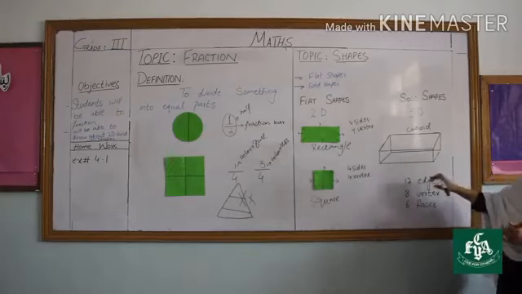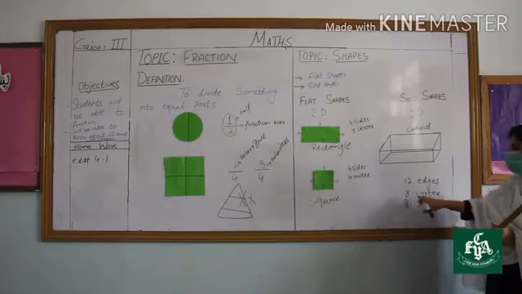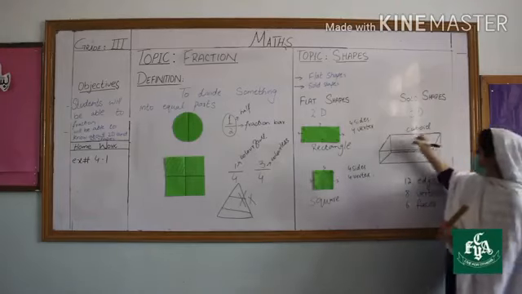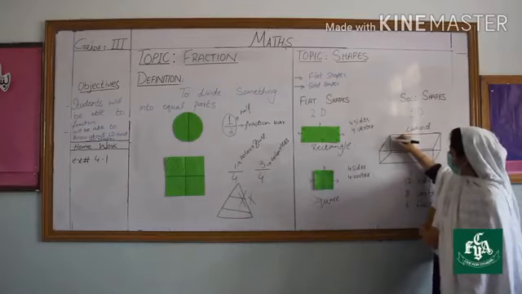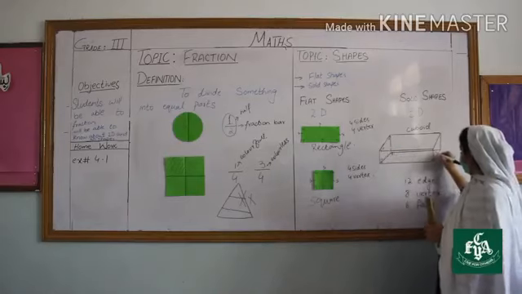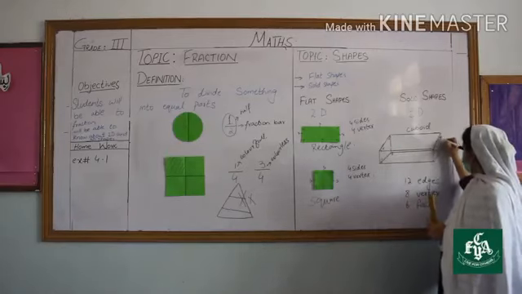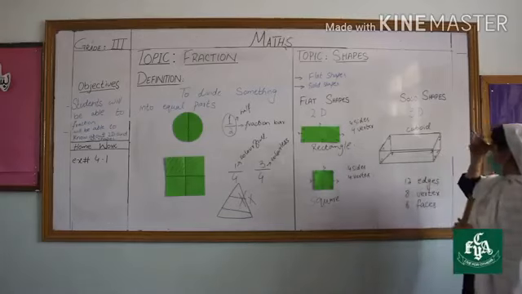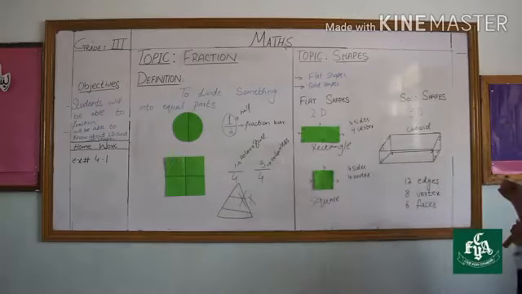Now, 1 vertex, 2, 3, 4, 5, 6, 7 and 8 vertices.